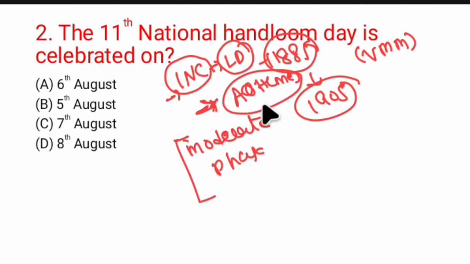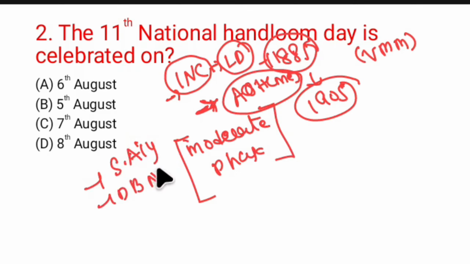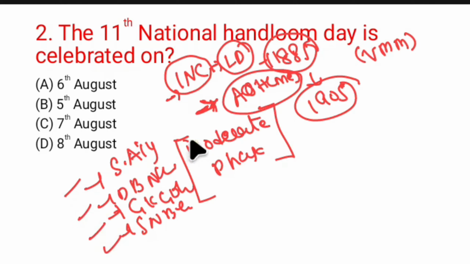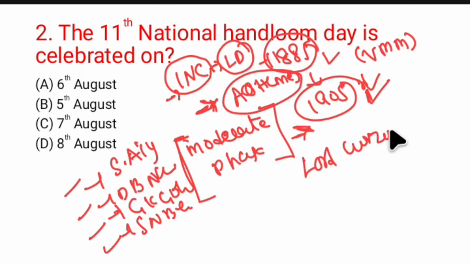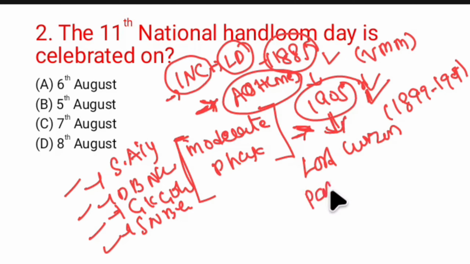The leaders of this moderate phase were Subramanya Iyer, Dadabhai Naoroji, Gopal Krishna Gokhale, and Surendranath Banerjee. So the moderate phase continued from 1885 to 1905. After this, what happened in 1905? Lord Curzon, Viceroy from 1899 to 1905, announced in July 1905 the partition of Bengal.